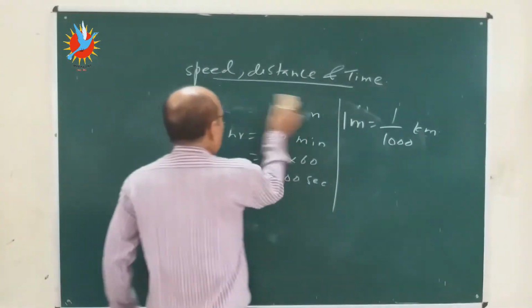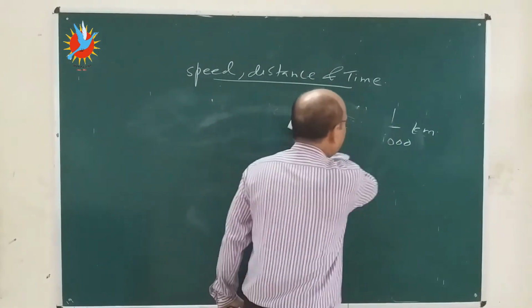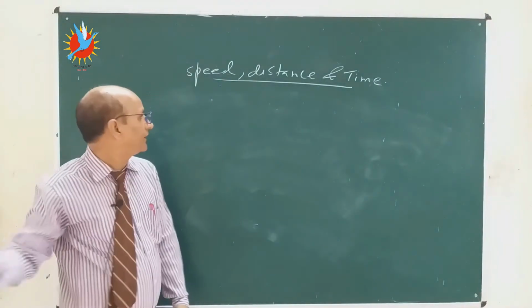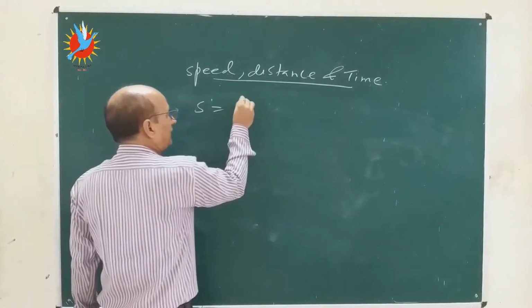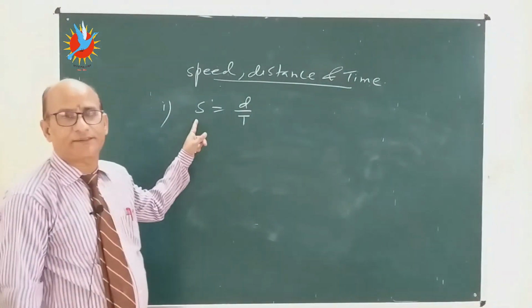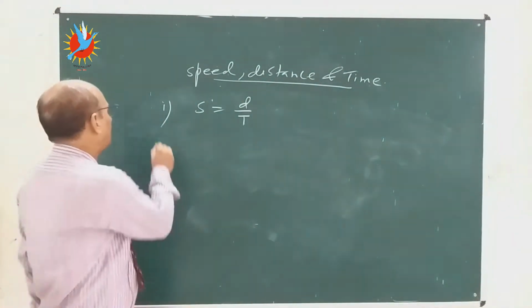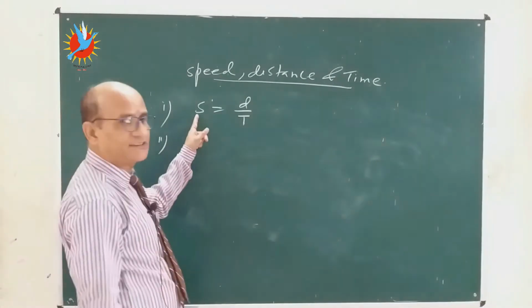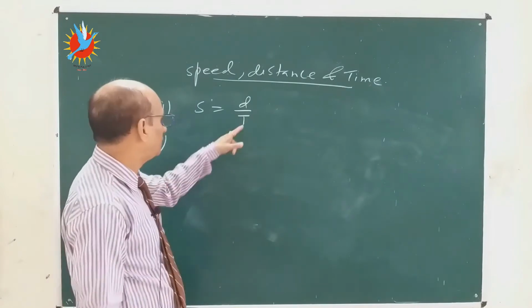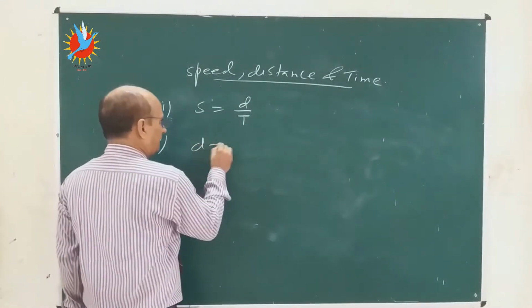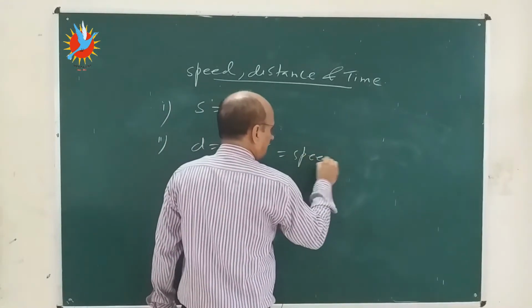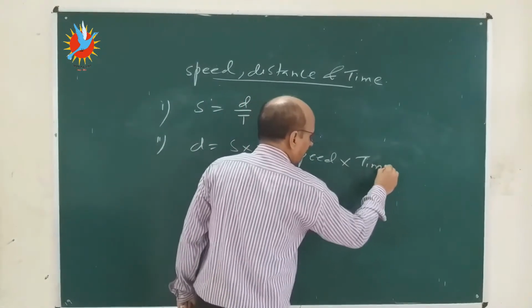Now you have got one formula: speed, taking speed as S, is equal to distance divided by time. This is the first formula. Second, suppose speed is given, time is given, and you are finding the distance. Then cross multiply: distance is equal to speed multiplied by time.